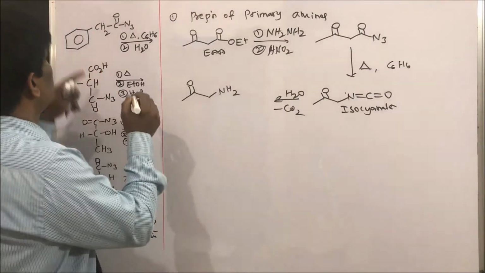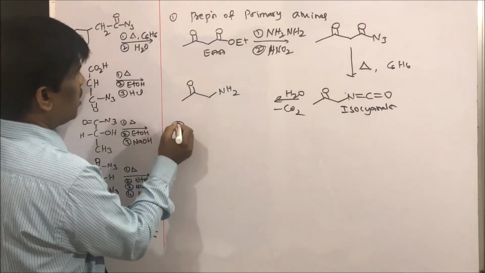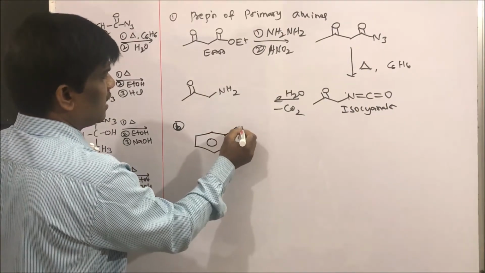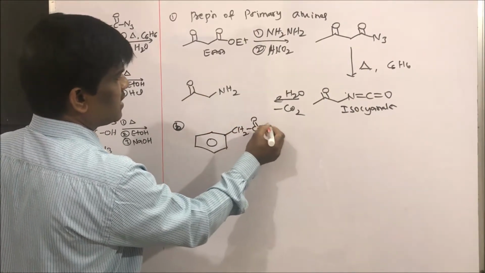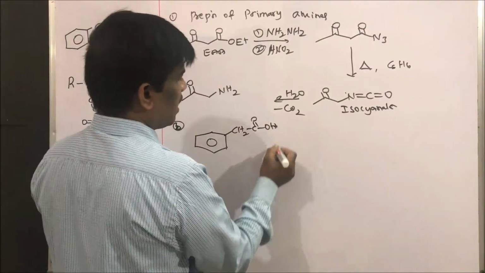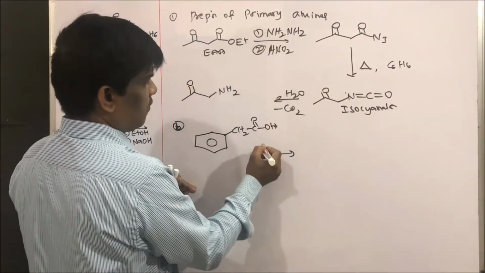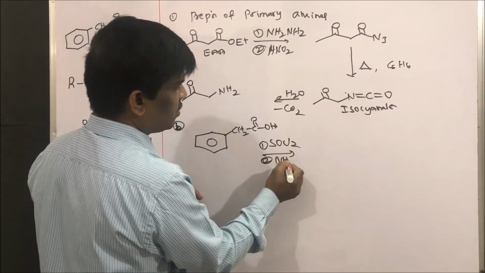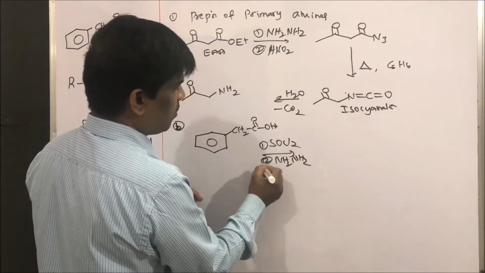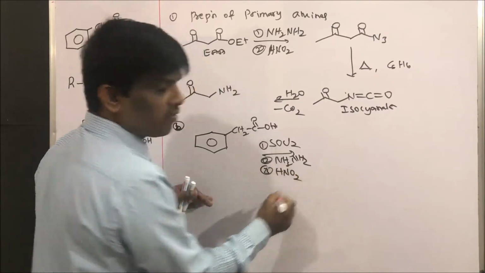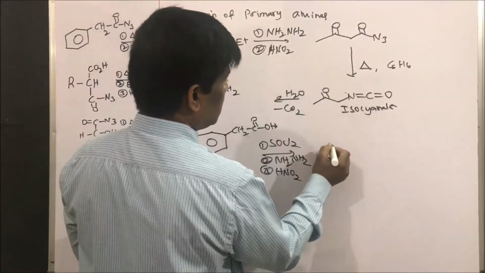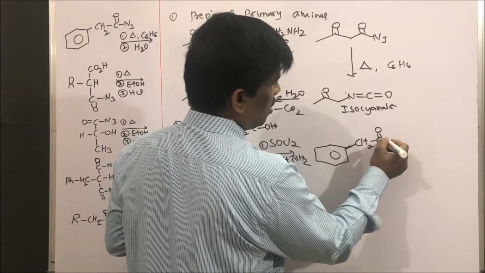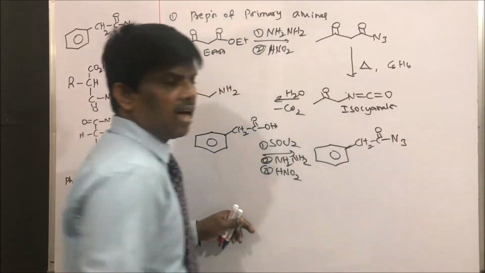Next, let us take this example. What is this? Phenylacetic acid. It is treated with, say for example, thionyl chloride followed by hydrazine, NH2NH2, followed by HNO2. What are we going to get? Yes, so this is the CH2CO acyl azide.